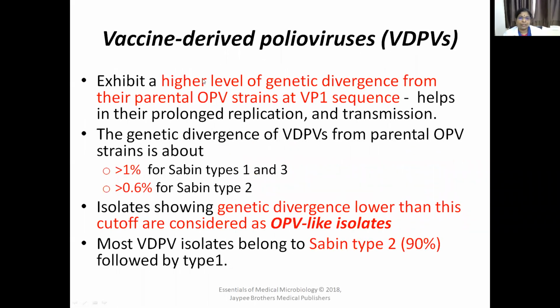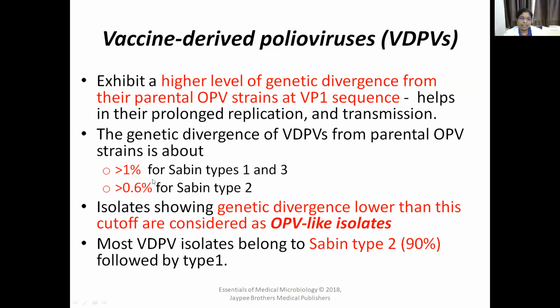The second type is vaccine-derived polioviruses. This is also after giving the vaccine, the child develops poliomyelitis. Vaccine-derived polioviruses exhibit a high level of genetic divergence from their parental OPV strains at the VP1 sequence. In vaccine-associated paralytic poliomyelitis, genetic divergence is less than 1%. So that is the difference between VAPP and VDPV. The genetic divergence is more in VDPV, whereas it is less in VAPP.